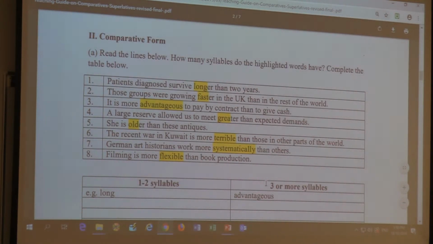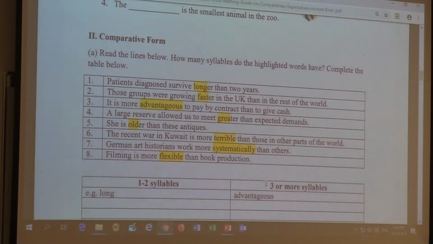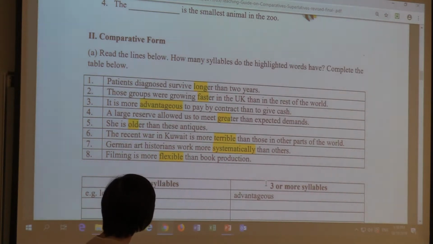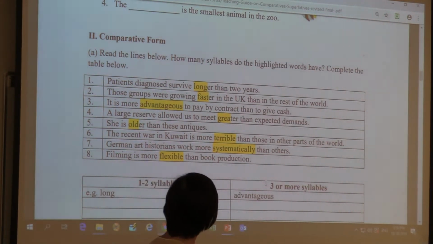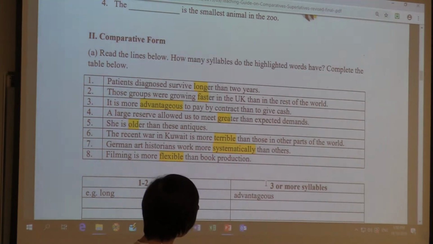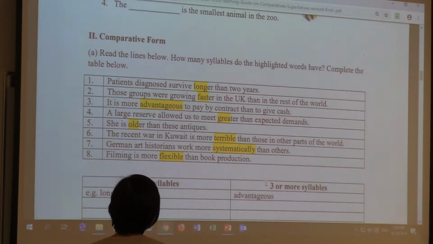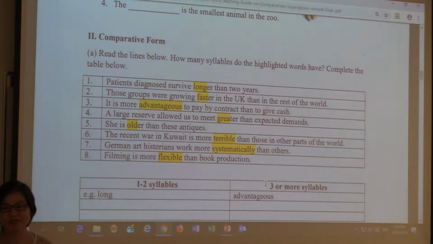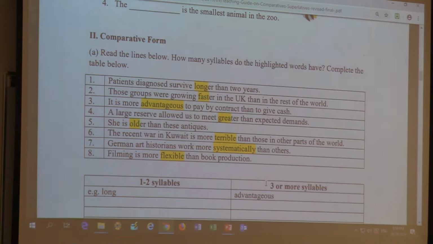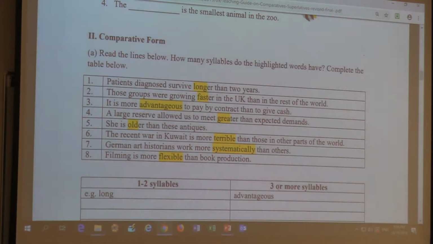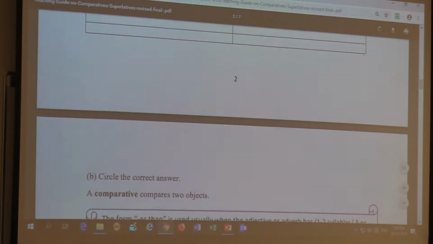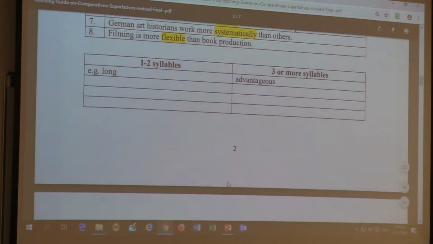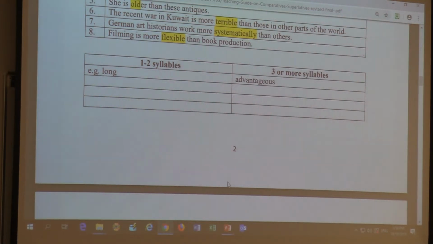Okay, then after the presentation stage, now it comes to the problem solving stage. The comparative forms, read the lines below. How many syllables do the highlighted words have? Complete the table below. So 1 to 2 syllables, 3 or more syllables. So they can fill in the blanks. Complete the table. And then they can come to a conclusion.